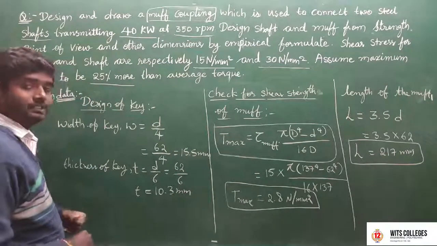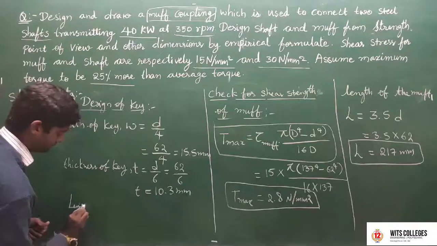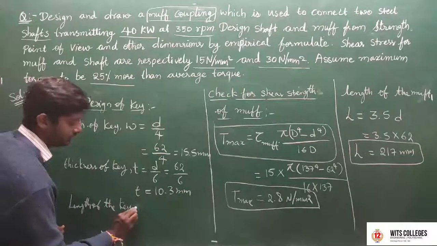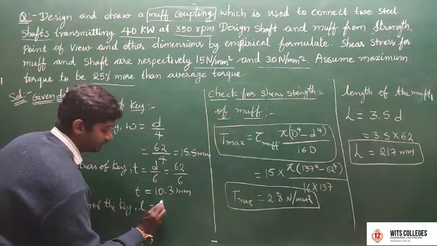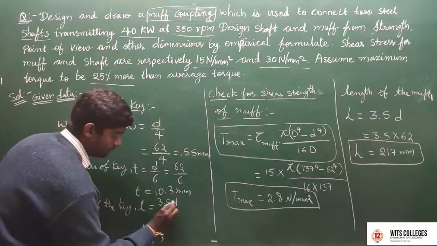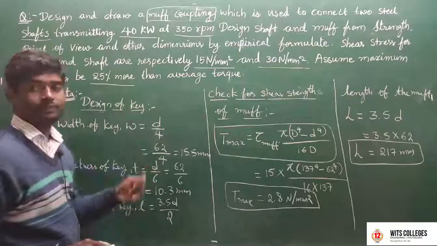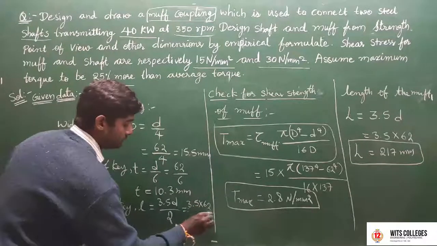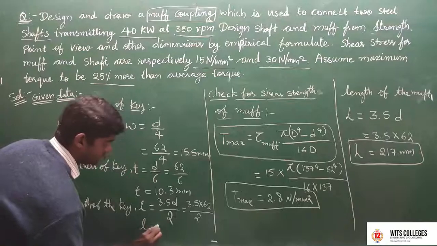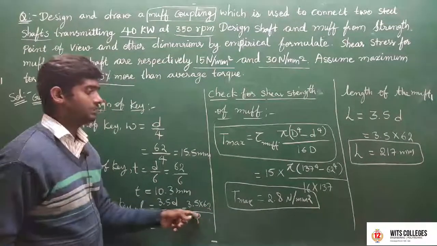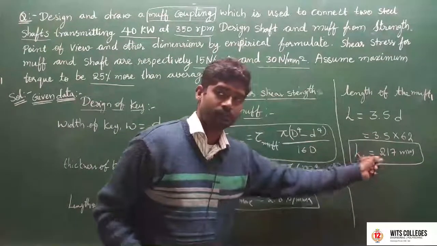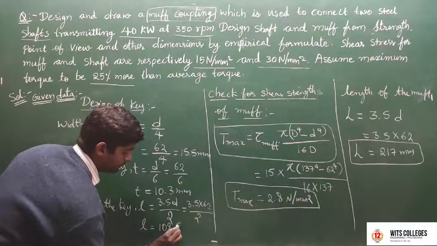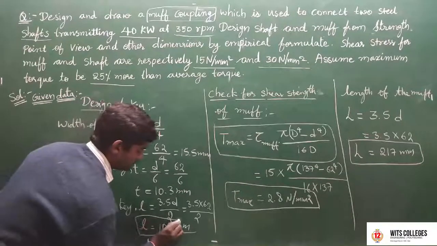Next, the length of the key. The length of the key is denoted by small l, which is equal to 3.5 small d by 2, that is half of the muff length. So small l is equal to 3.5 into 62 by 2, nothing but 217 by 2, which is 108.5 mm. This is small l.